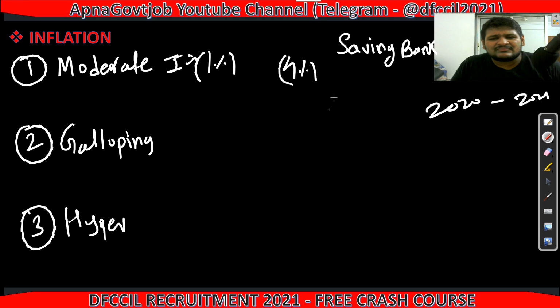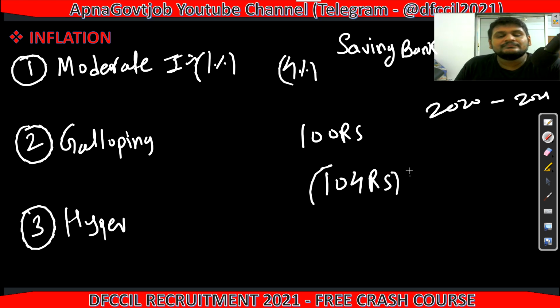A very slow increment. Now you are getting 4% in the bank. Suppose you keep 100 rupees, then you will get 4%, meaning you have 104 rupees.